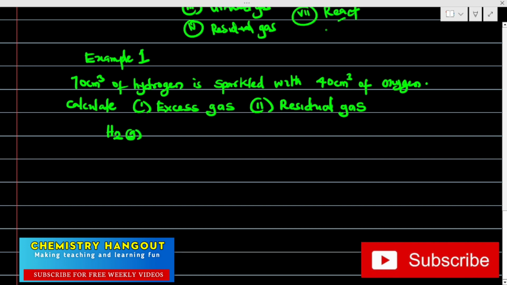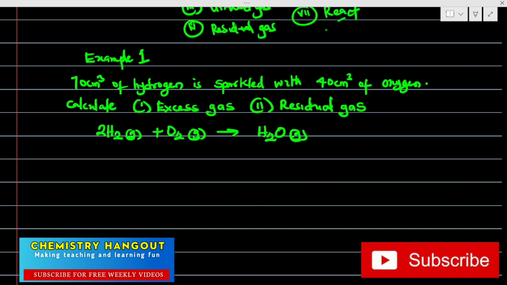Hydrogen gas is packed with what? With oxygen gas. Very, very important. Hydrogen gas is packed with oxygen gas to give what? To give steam gas, right? Then we balance the equation, 2 here, then what? We have 2 here, we have 2 here.